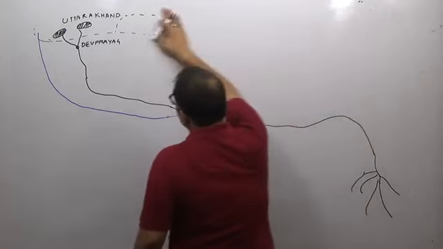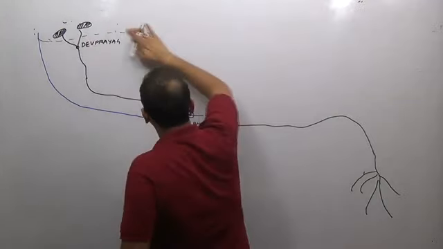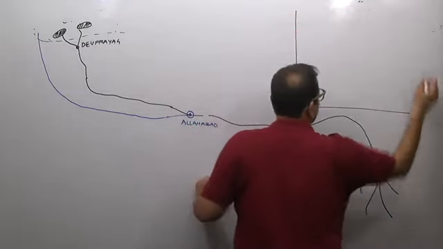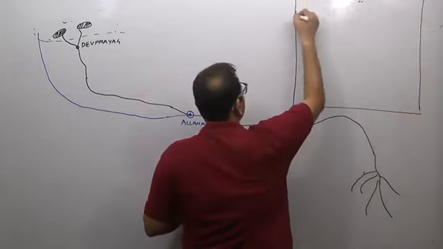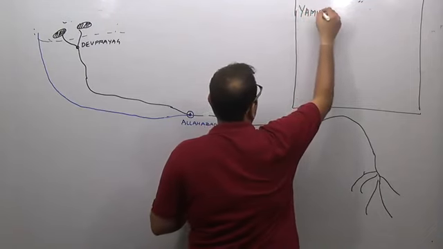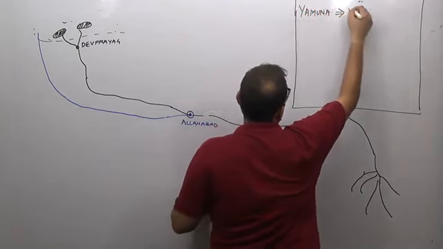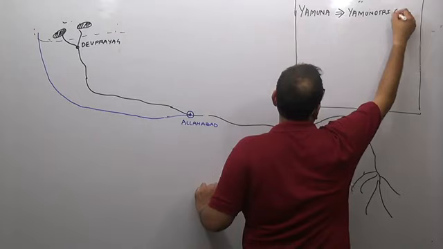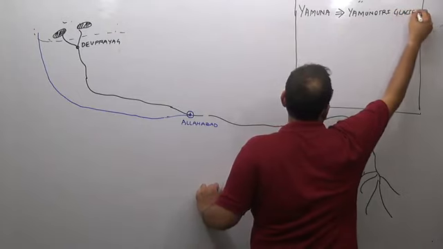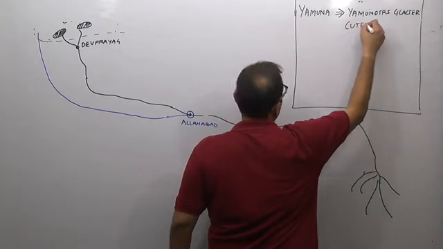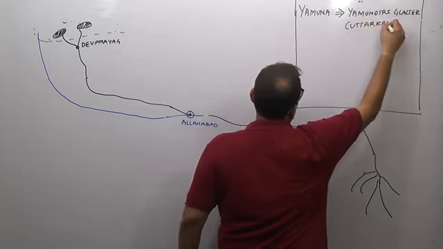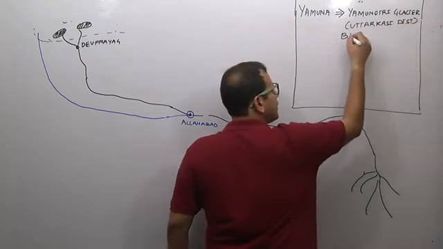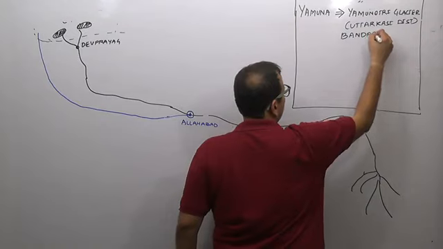I will rub this so that you don't get too confused, and I will use this space to draw a chart. The river Yamuna originates from the Yamunotri Glacier in the Uttarkashi district, from a mountain known as Bandar Pooch.